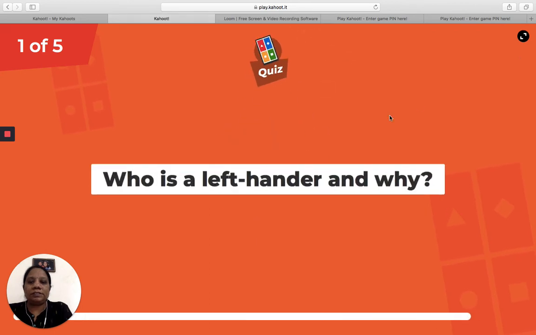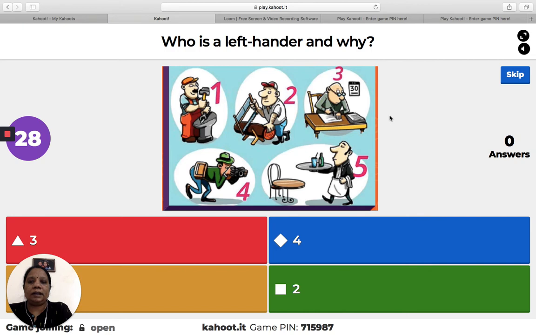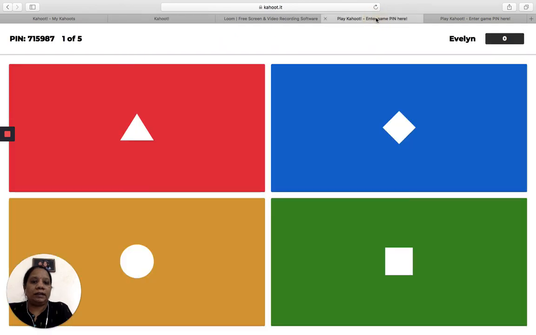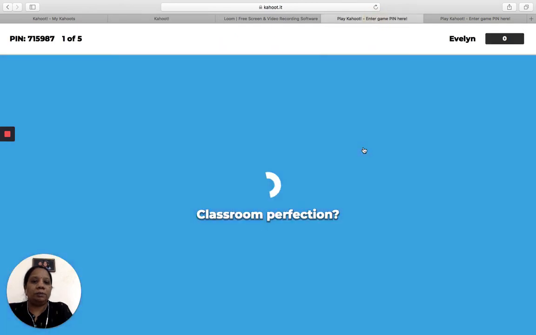So the first question is appearing, who is the left-hander and why? So you can see images here. Out of the 5 people, who is the left-hander? So the timing is running here. Okay, I have given 30 seconds, so there is a countdown going on, and 4 options are given in 4 colors: the red, blue, yellow, and green. Okay, so let me go into the first student and answer the question as blue color.